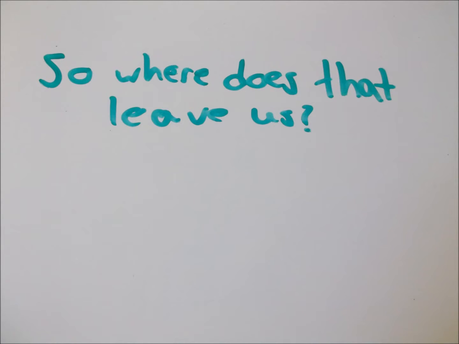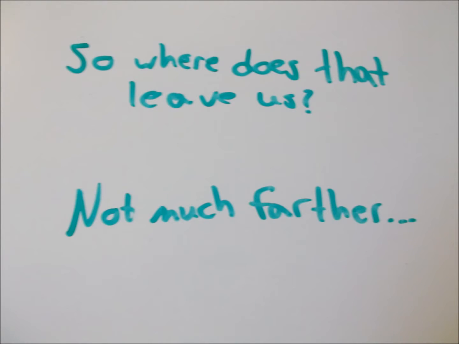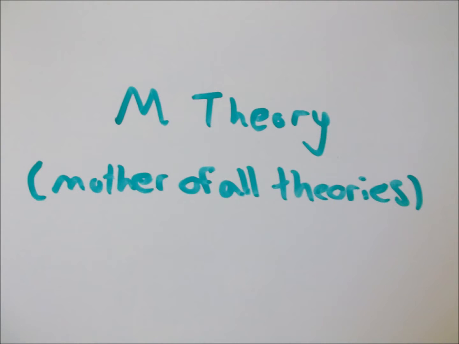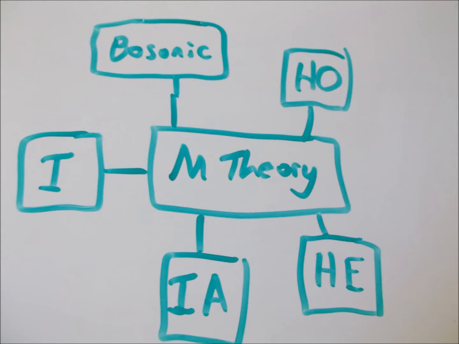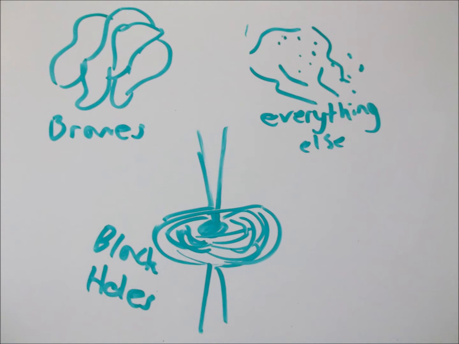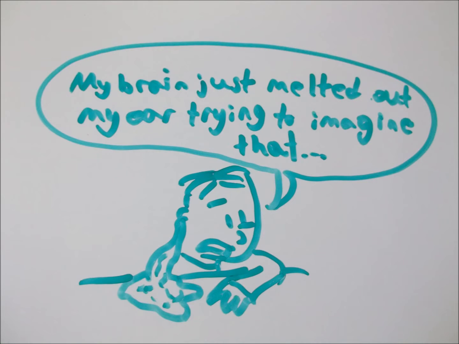So where does that leave us? Well, not very far from where we started, really. As much as we want to explain the universe in simplistic terms, it just can't be done. However, physicists are currently trying to develop M-theory, or the mother of all theories, in which all string theories will be able to be modified and combined to make physical sense. It's a huge undertaking, and as much as I'd like to continue explaining about brains and black holes and all the stuff string theory can be used for, we'd have to delve into another layer of disgusting complication.